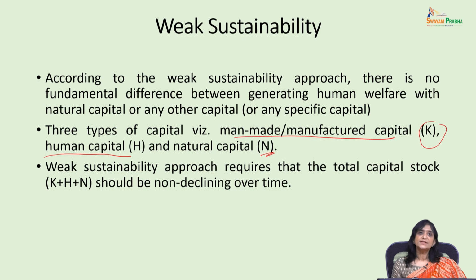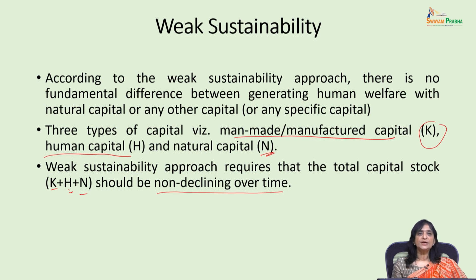Now, the weak sustainability approach says that the total capital stock, comprising man-made capital, human capital and natural capital, should be non-declining over time. That is, when we combine the human capital, add the manufactured or man-made capital, and then also add the stock of natural capital, we get the total capital stock.